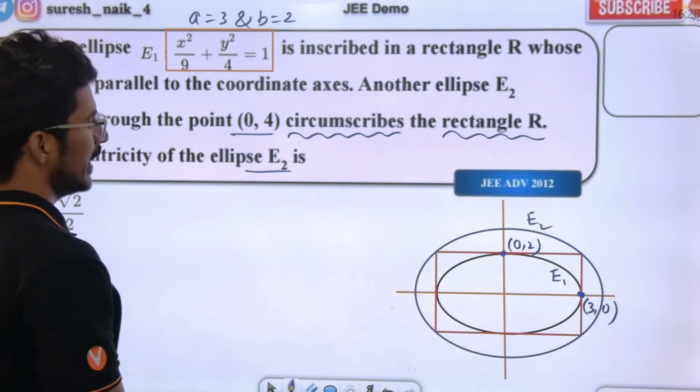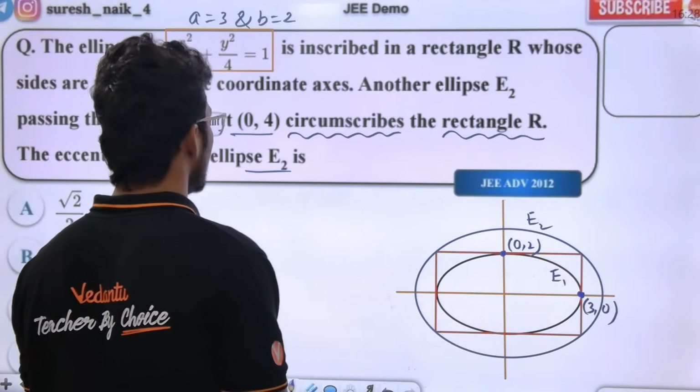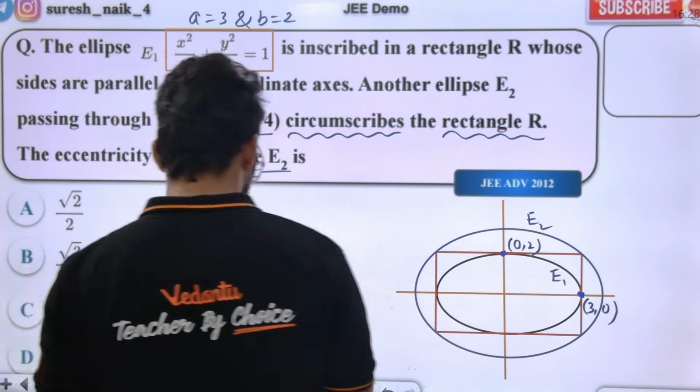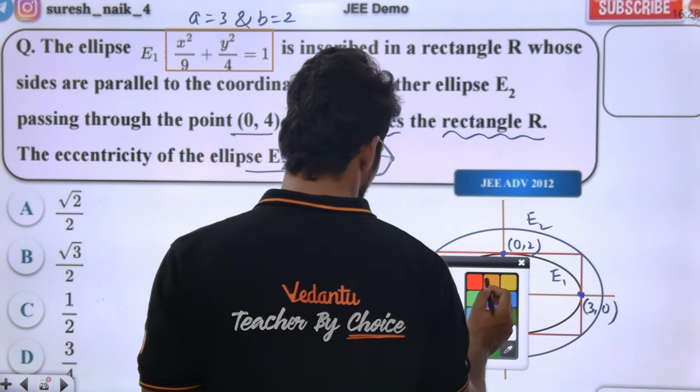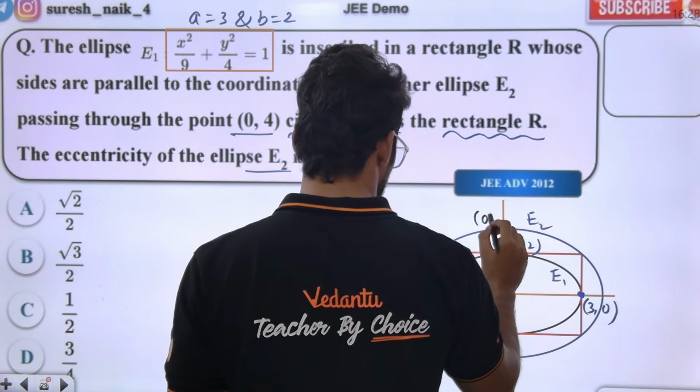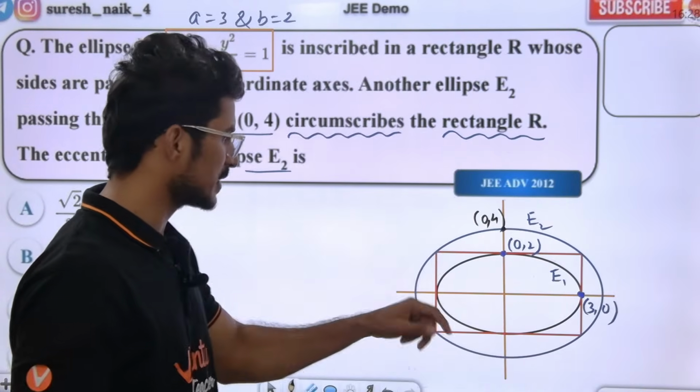Very good. And this E2 is basically passing through the point (0, 4). This is (0, 4). This is the point through which E2 is passing.